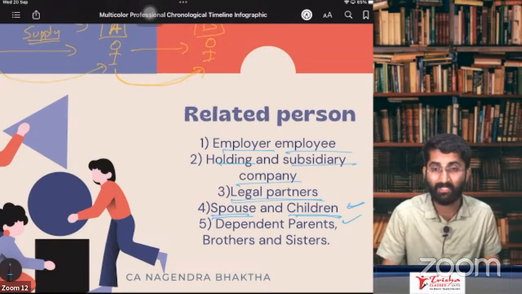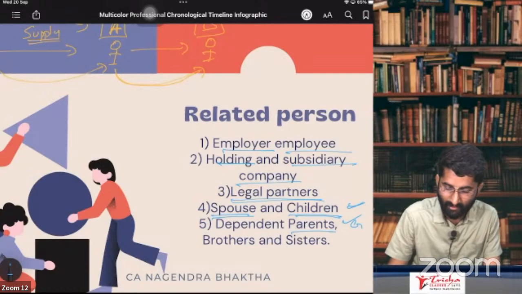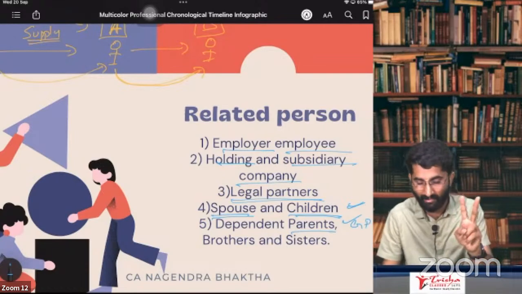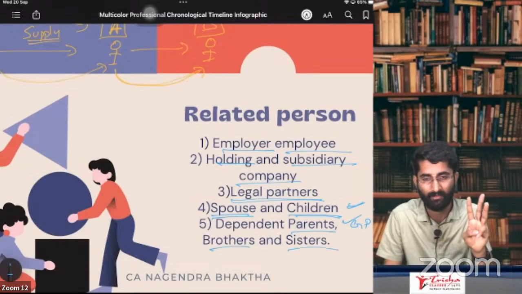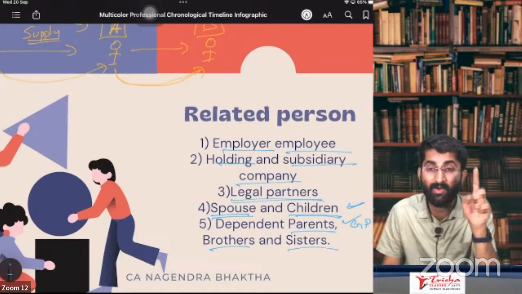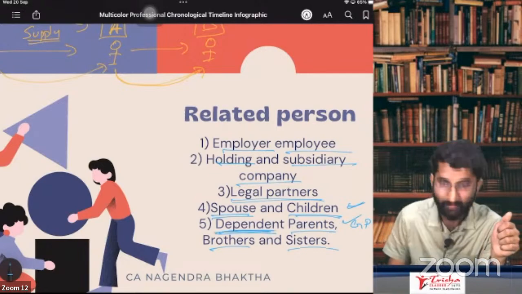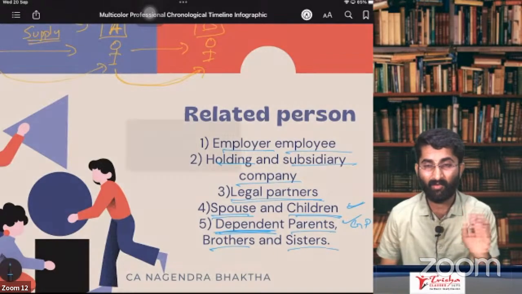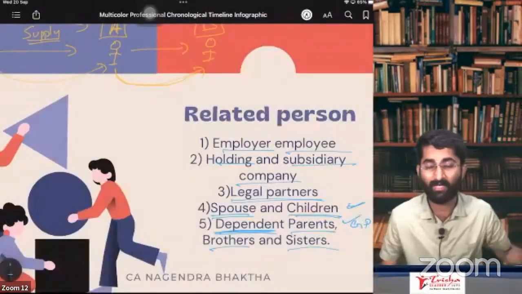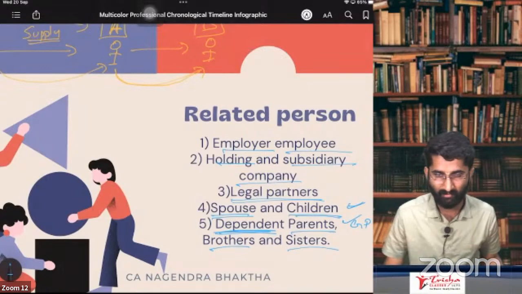But in case of parents, grandparents, brothers and sisters, they are your related persons only if they are dependent. See, spouse and children, it is not required that they should be dependent. But in case of these guys, who are these guys?